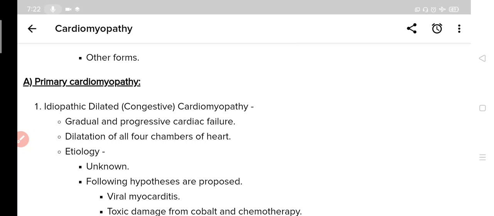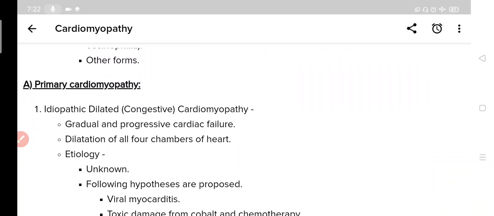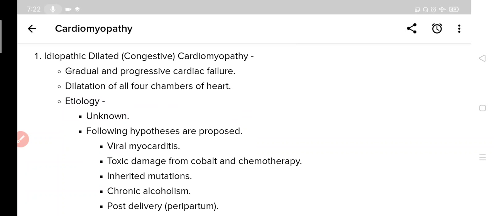As you already know, primary cardiomyopathy has 3 subtypes, that is idiopathic dilated, idiopathic hypertrophic, and idiopathic restrictive. We will study all these 3 one by one. First of all we will study idiopathic dilated cardiomyopathy. Idiopathic dilated cardiomyopathy is also known as idiopathic congestive cardiomyopathy. From the name you can see that the name given is dilated. So it implies that the heart is dilated. Dilatation of heart means dilatation of its chambers.